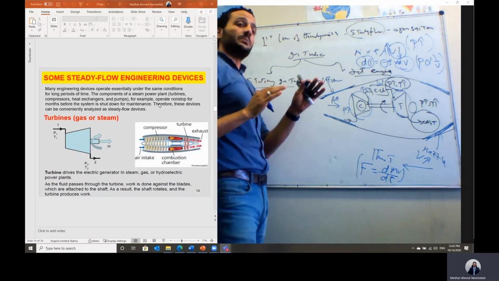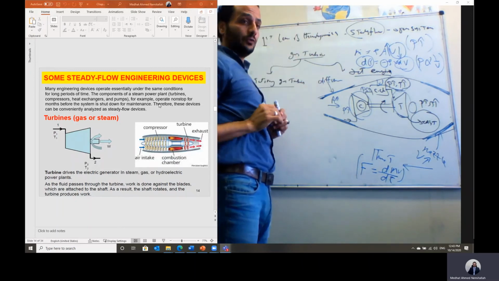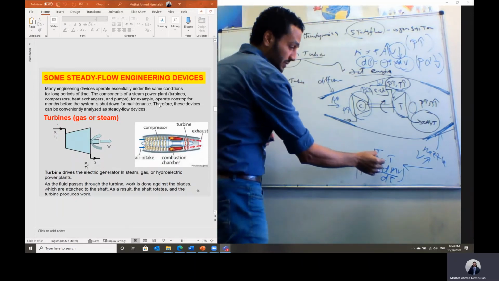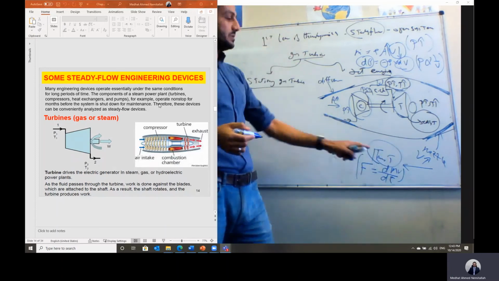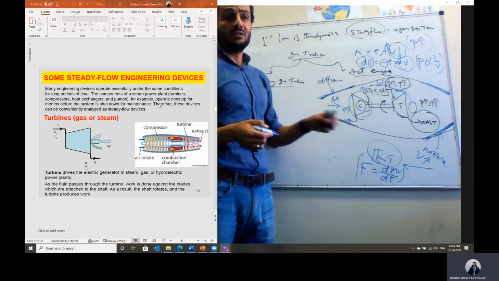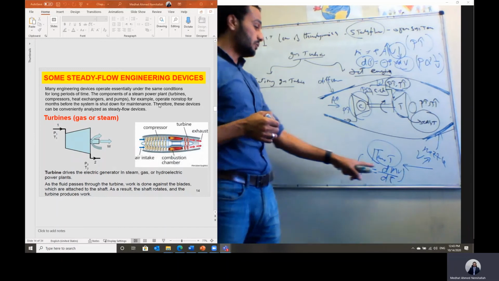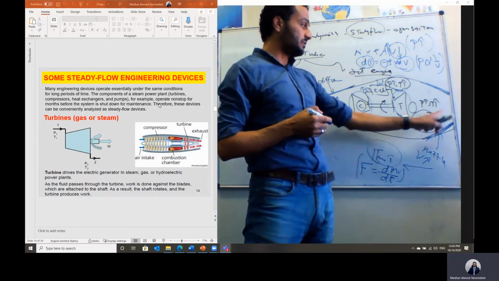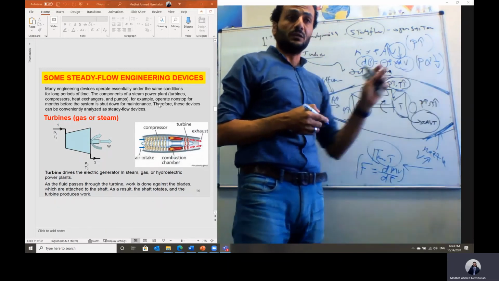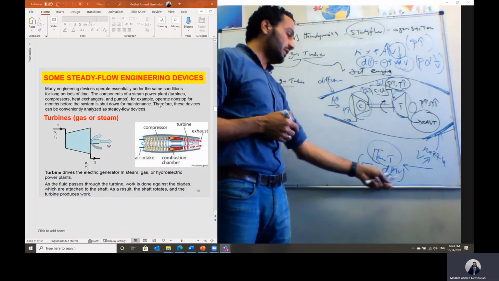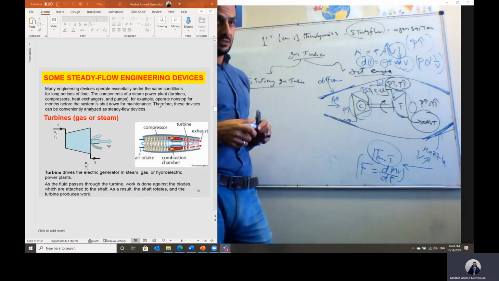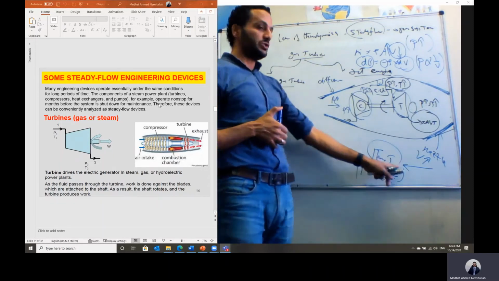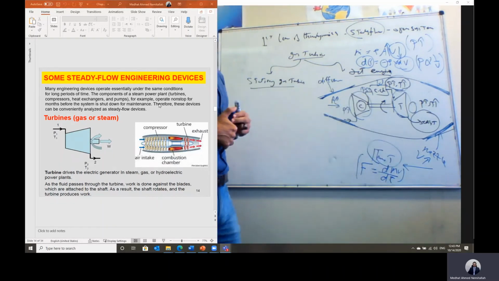That's why the airplane is moving forward. This flying of the aircraft is due to the generated thrust equal to the rate of change of momentum. So as we increase the velocity of the flow leaving the tail nozzle, we have a higher thrust force, which is a function of the rate of change of momentum based on Newton's second law.